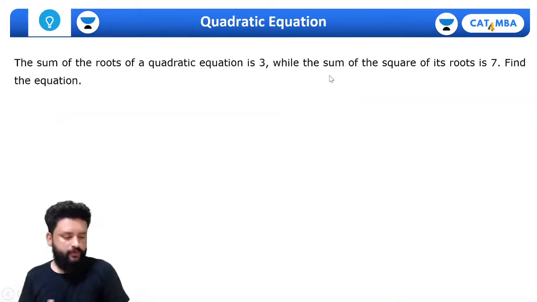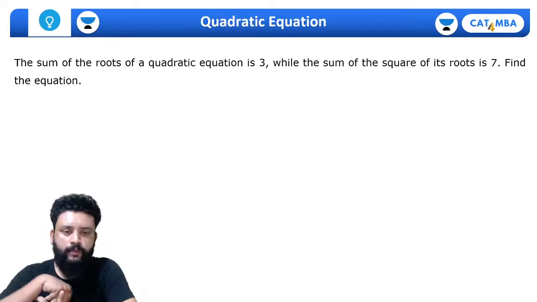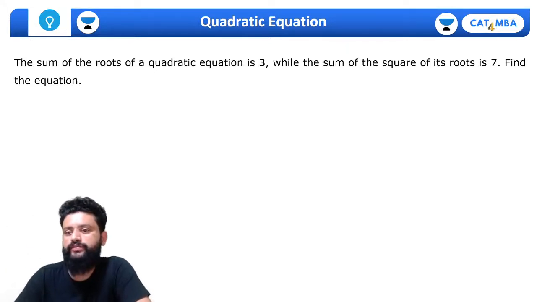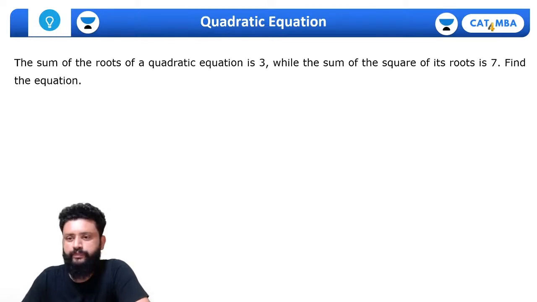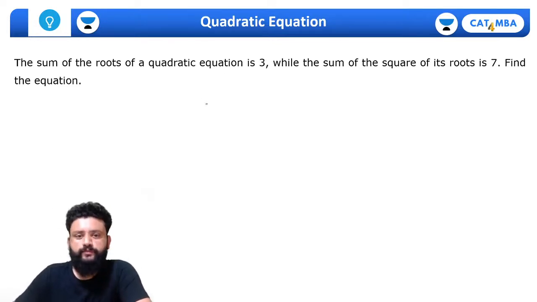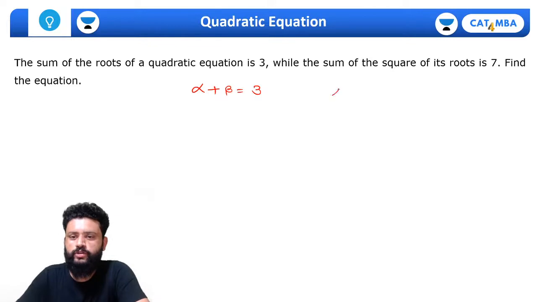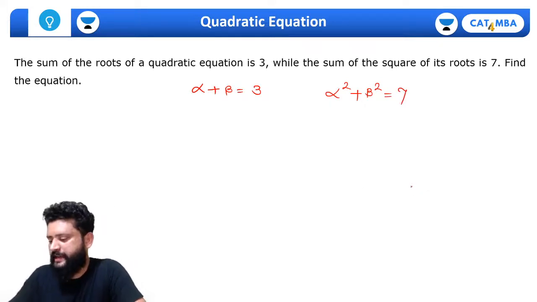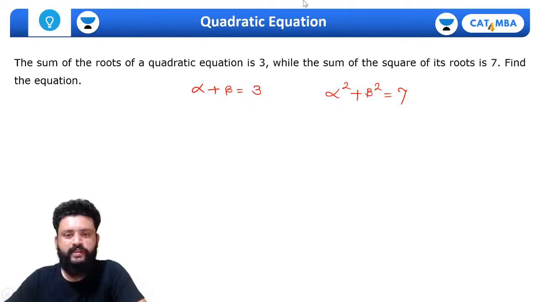Okay, now let's solve a few questions in a reverse way, where the questions are like: the sum of the roots of the quadratic equation is 3 while the sum of the squares of its roots is 7. Find the equation. So we know alpha plus beta is 3, and the sum of the squares of the roots simply means alpha square plus beta square is 7. So try to give it a try, if you can solve this.